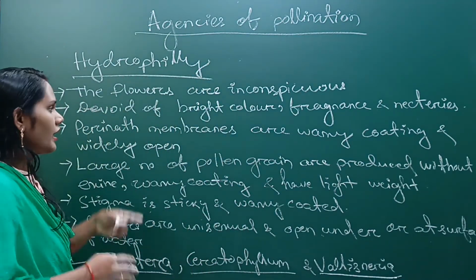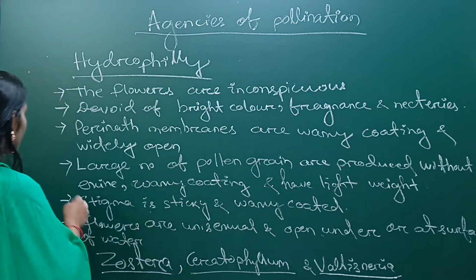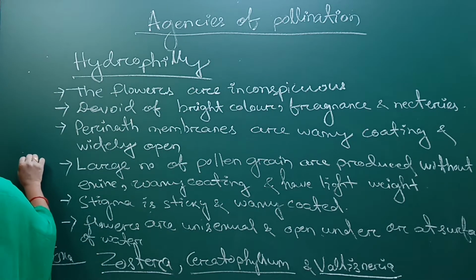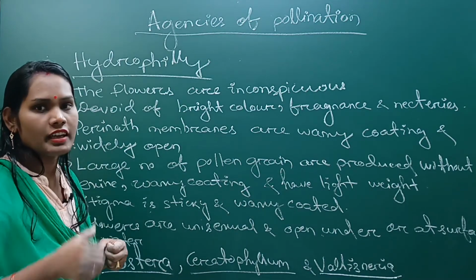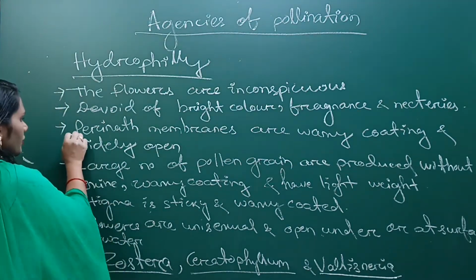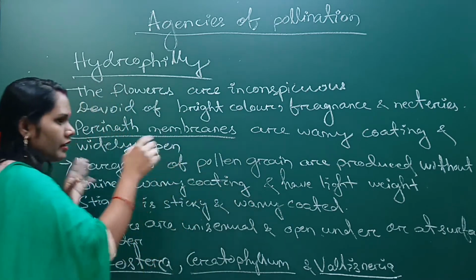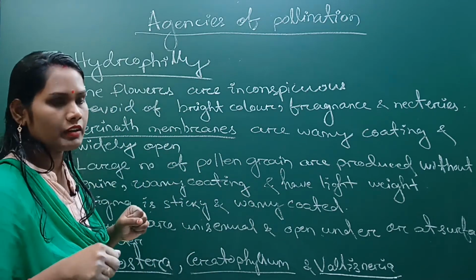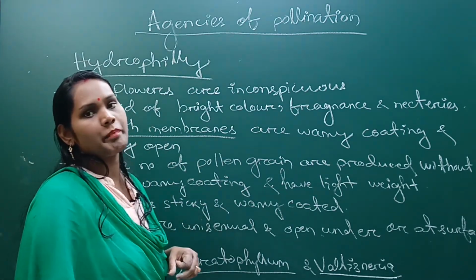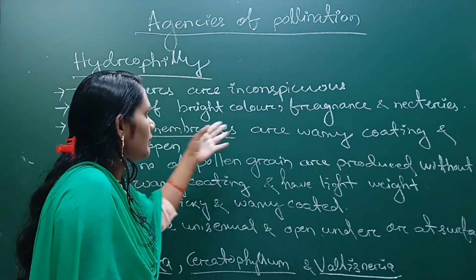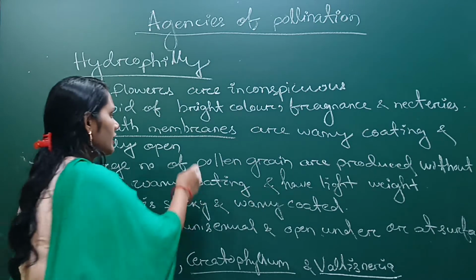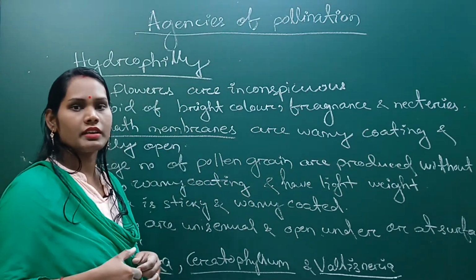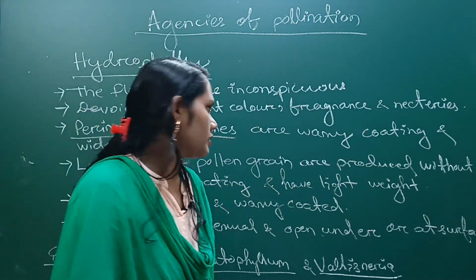Then the perianth membrane. Perianth membrane means, as we have already discussed, the undifferentiated calyx and corolla; the membrane formed together by corolla and calyx in a flower is the perianth membrane. The perianth membranes have a waxy coating and are widely open, so that they can easily catch the pollen grains which are transported by the water.